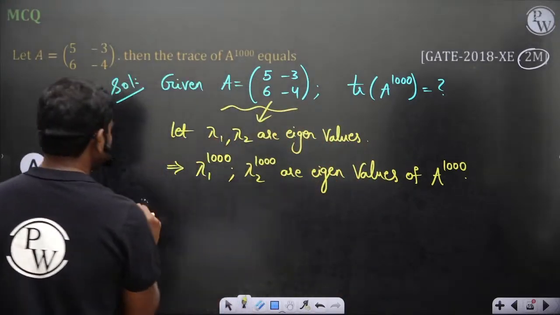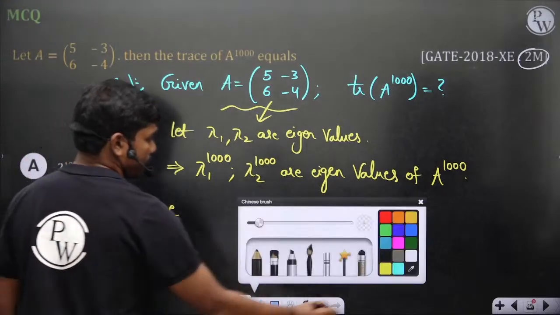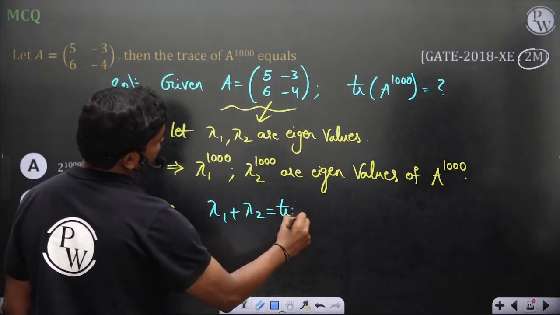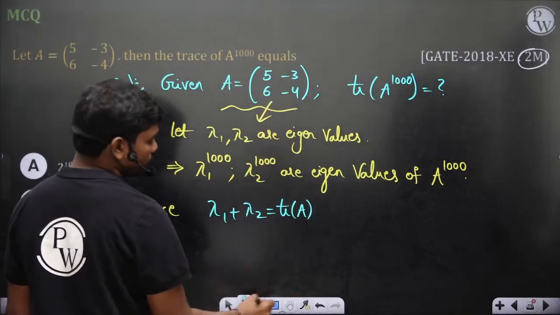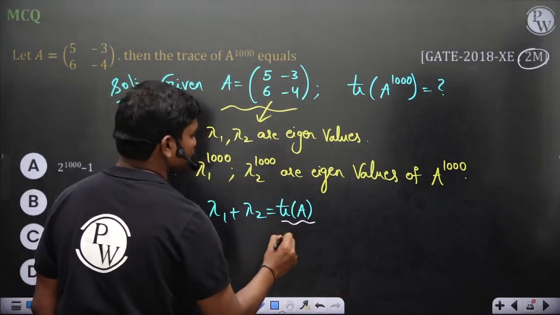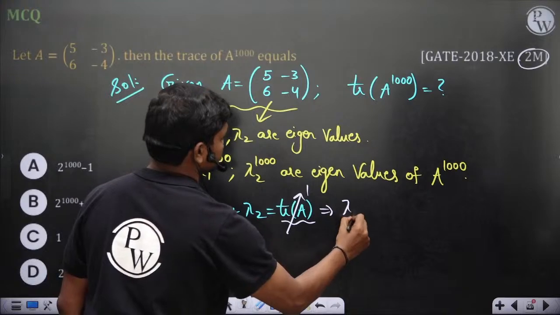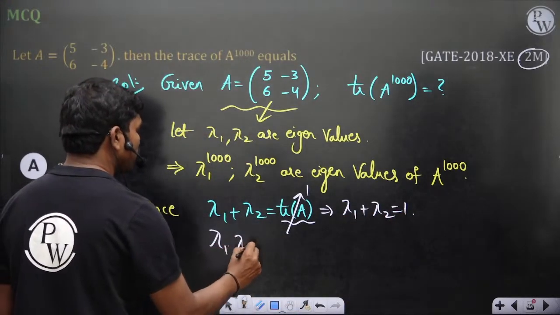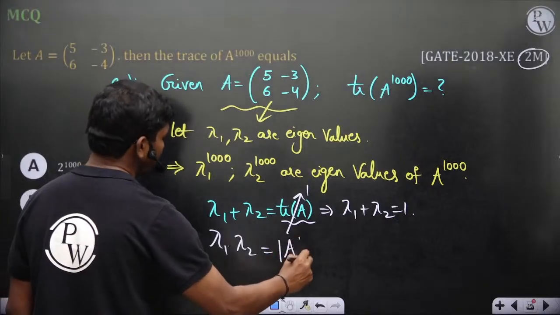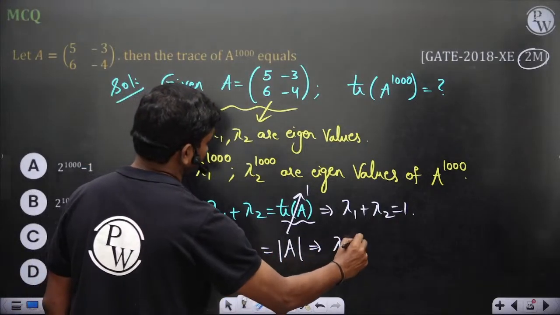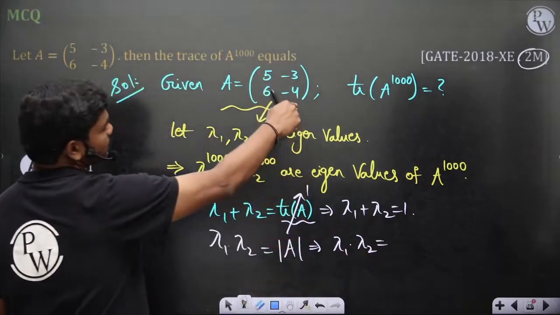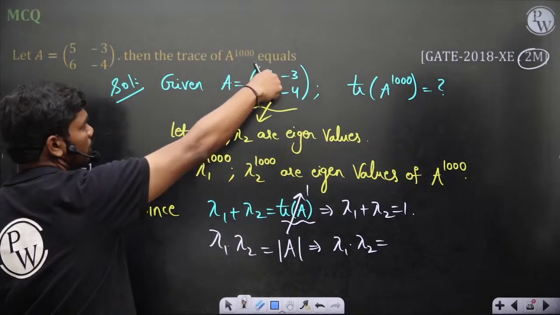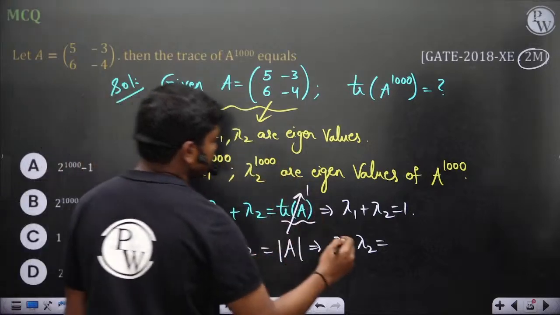Lambda 1 plus lambda 2 should be equal to trace of A, and what is trace of A? 5 minus 4, so this value is 1. And lambda 1 lambda 2 is equal to det A, which is minus 20 plus 18, that is minus 2.